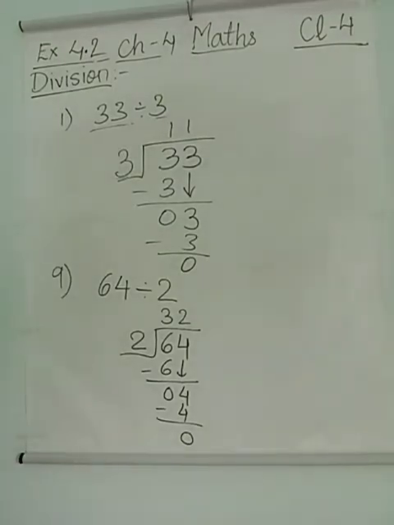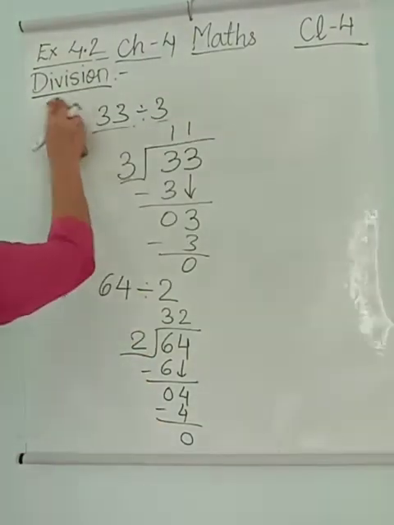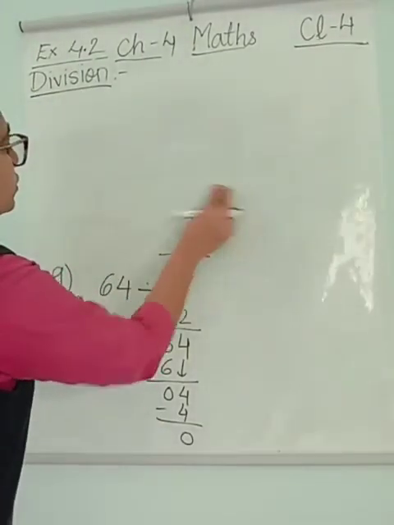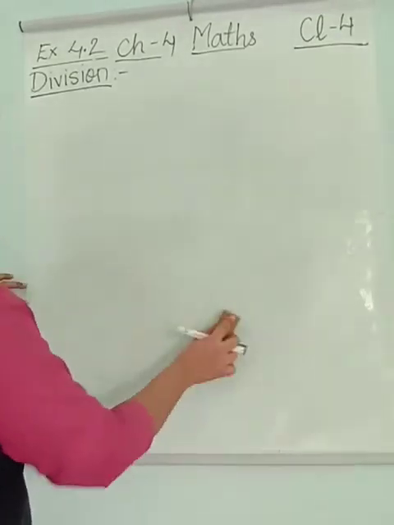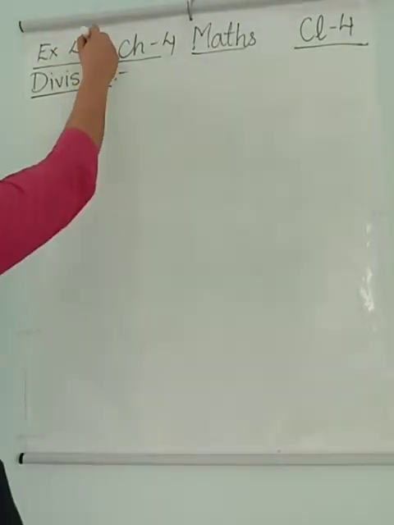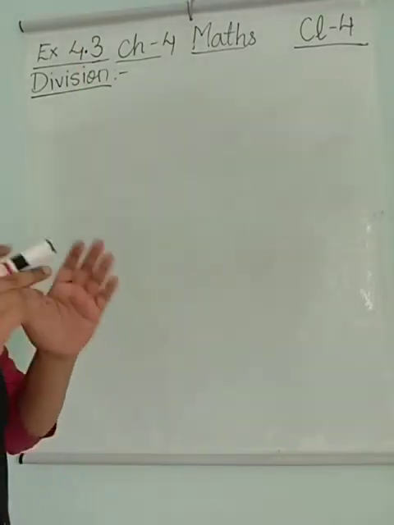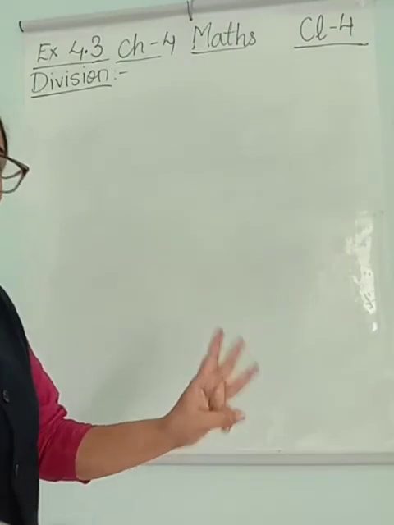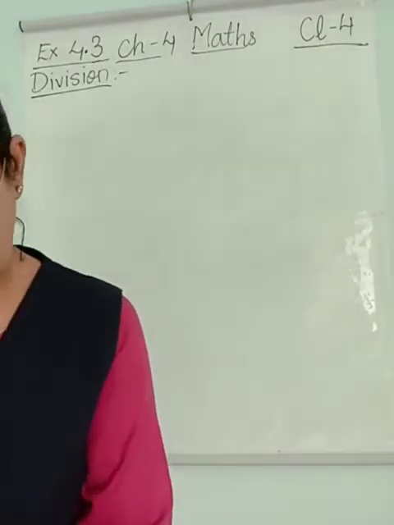Next we will learn about the long division method but with 3 digits in the dividend. That is exercise 4.3 now. I guess this 4.2 will be very easy for you since you have done this in 3rd standard also, isn't it? So let's move on to exercise 4.3. What we are doing here is division of a 3-digit number by a 1-digit number. Let's learn how to do that.